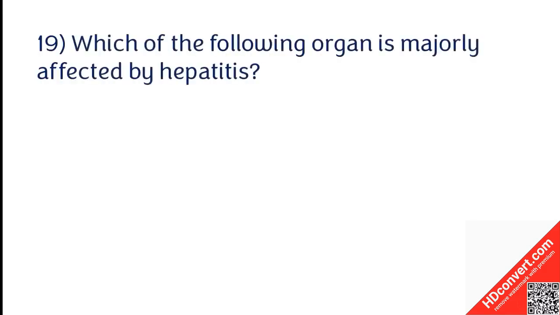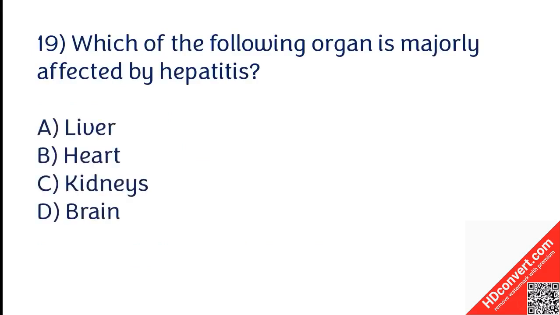Which of the following organs is majorly affected by hepatitis? Liver, heart, kidneys, brain. The correct answer is option A. Liver organ is majorly affected by hepatitis.